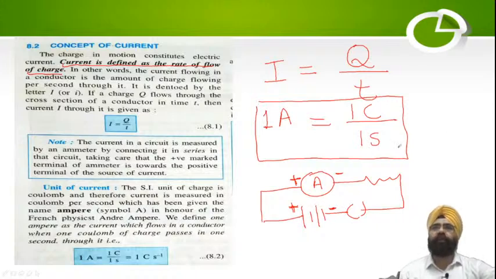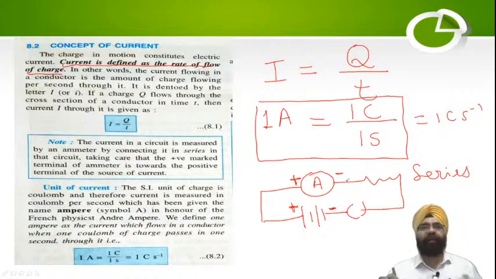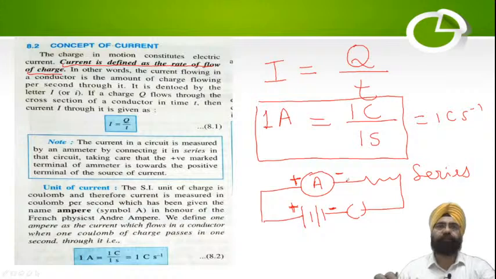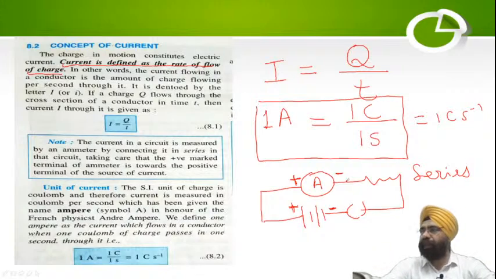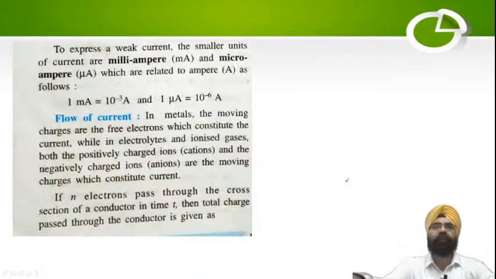Clear, everybody? So 1 ampere is equal to 1 coulomb per second. We call it ampere. It is defined as the current flowing in a conductor when 1 coulomb charge flows through the conductor in 1 second. How do we measure electric current? We measure electric current using an ammeter. Ammeter is always connected in series, ensuring that the positive end is connected to the positive of the battery, negative to the negative. That's it. Understood, everybody? Can we move on? Clear. Kritika says clear. Archika says clear. Okay, we move on.